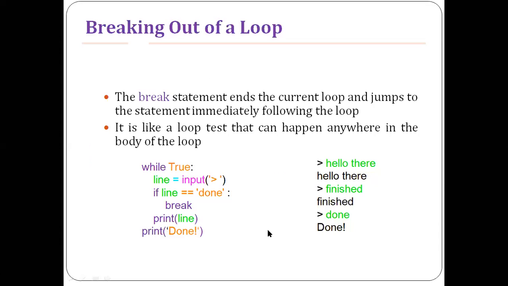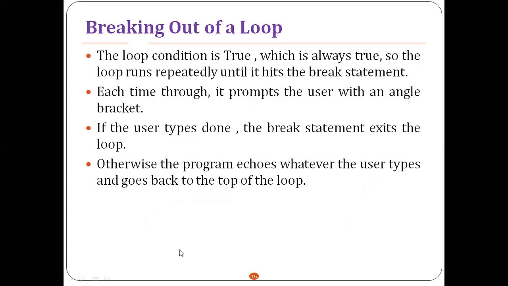So look at this one. The break statement ends the current loop and jumps to the statement immediately following the loop. It is like a loop test that can happen anywhere in the body of the loop. Once the break appears, your execution control will directly transfer to immediately after the while code block. So the loop condition is true, which is always true, so the loop runs repeatedly until it hits the break statement.